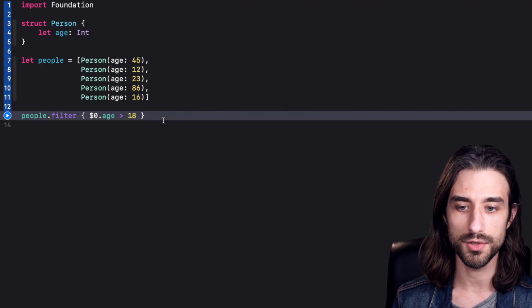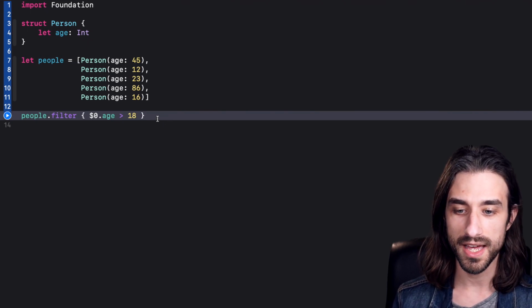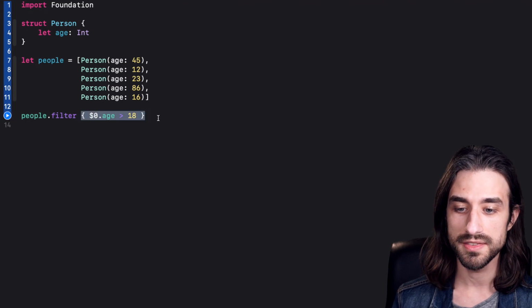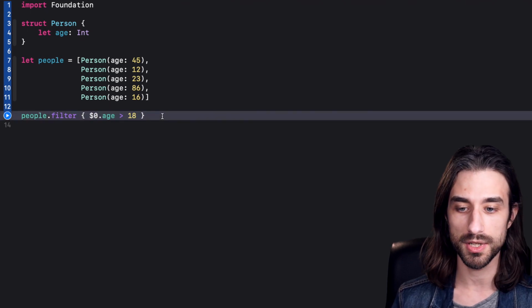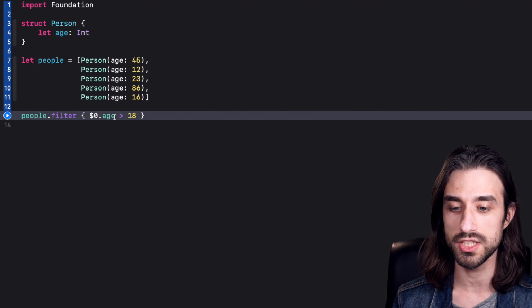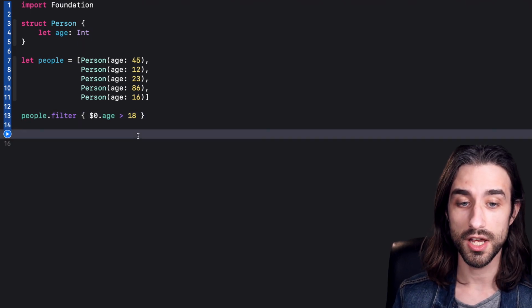So now the question that I want to ask is: is it possible to have some syntax that uses KeyPath and that is equivalent to this kind of closure that basically encapsulates a logical expression, which is whether or not the age is greater than 18? So here is the kind of syntax that I would like to have.